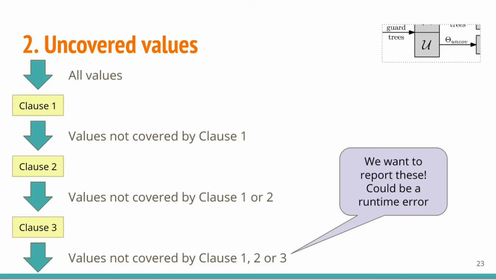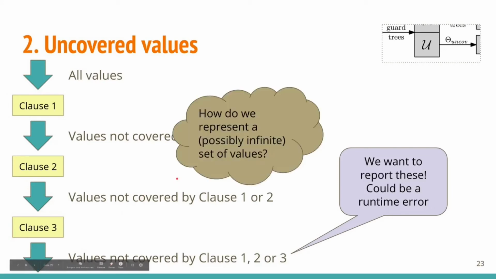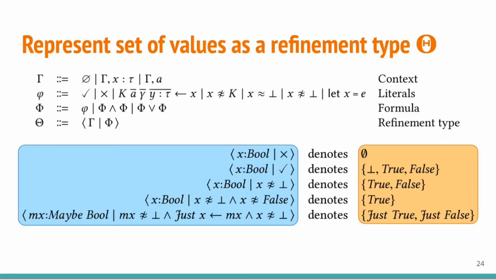Alright, next up, characterizing the set of uncovered values that we can report uncovered patterns for. We compute the set by gradually refining the set of possible values as a fraction of them falls through from one clause to the next. How do we represent such a set with possibly infinitely many values? We picked refinement types for the job. Here are a few example refinement types in blue, as well as the sets they denote in orange.